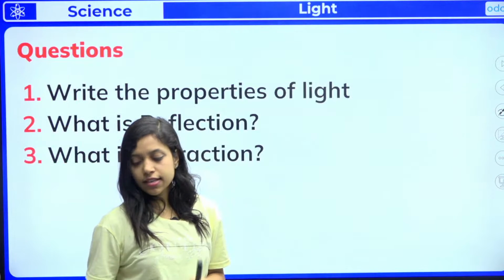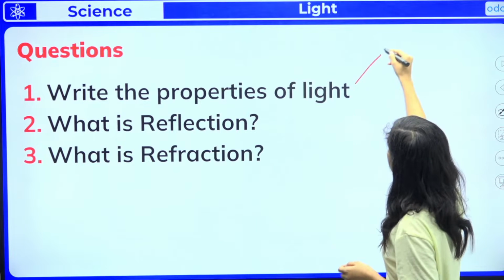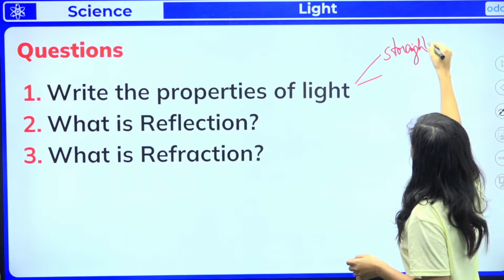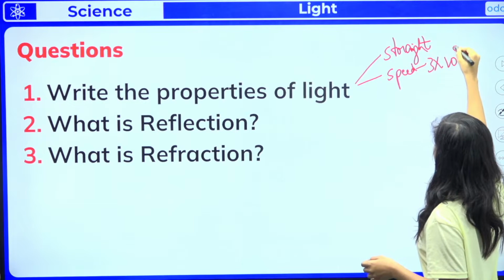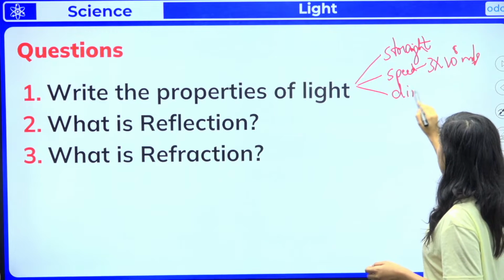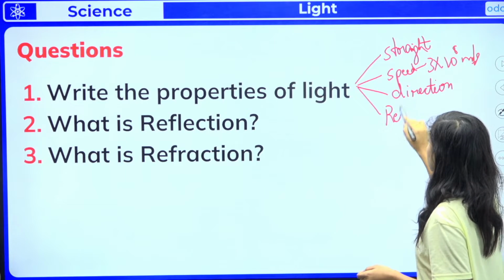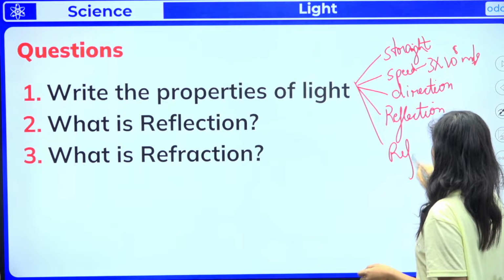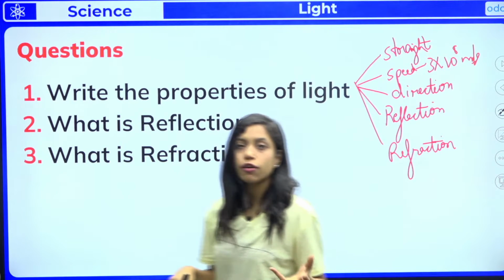So now let us answer some questions. I'll give you some key points. Write the properties of light. Yes, light always travels in a straight line, and the speed of light, you can write it as 3 into 10 raised to 8 meter per second. And then of course the direction: light travels in all directions. The next property of light is reflection, and next is refraction. So these are some properties of light. If somebody asks you to write the properties of light, you can just write these.